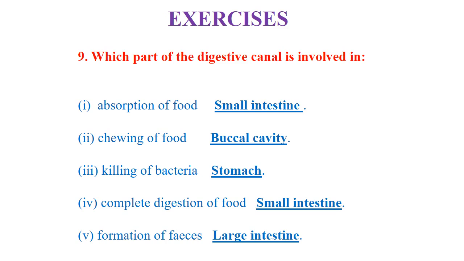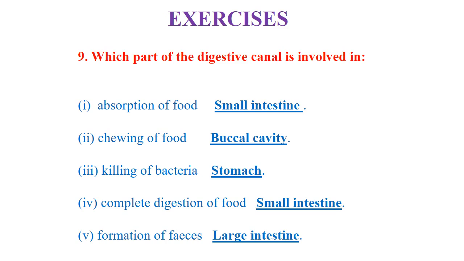Okay, so third is killing of bacteria. Killing of bacteria takes place in our stomach with the help of an acid produced by our stomach named hydrochloric acid or HCl. Now fourth is complete digestion of food. Complete digestion of food means all components like carbohydrate, protein and fat are digested.